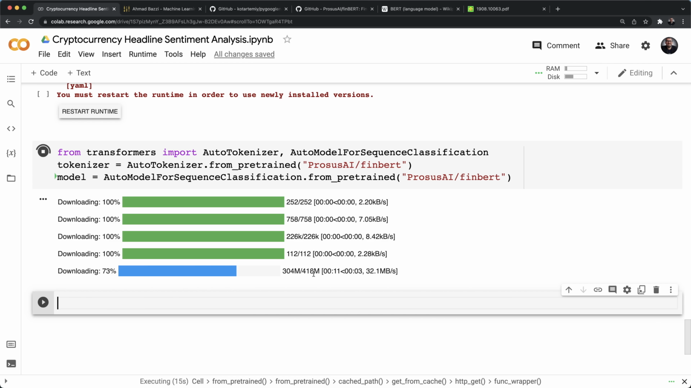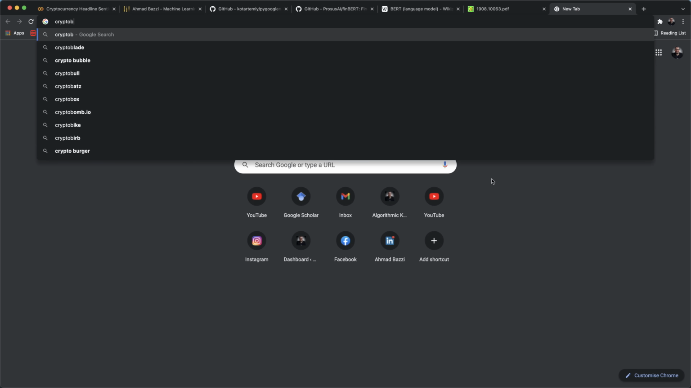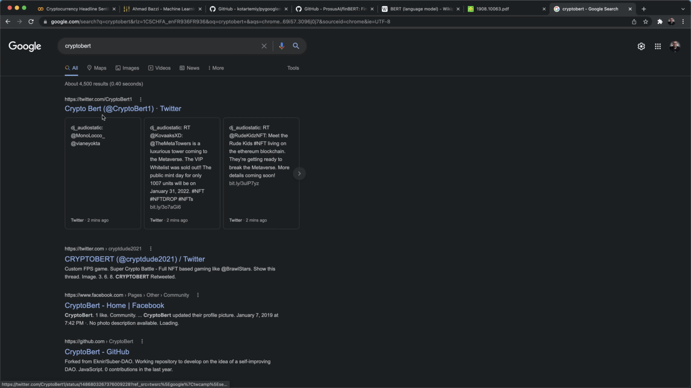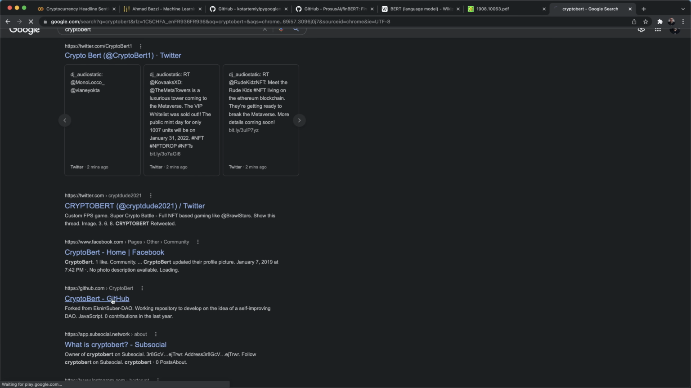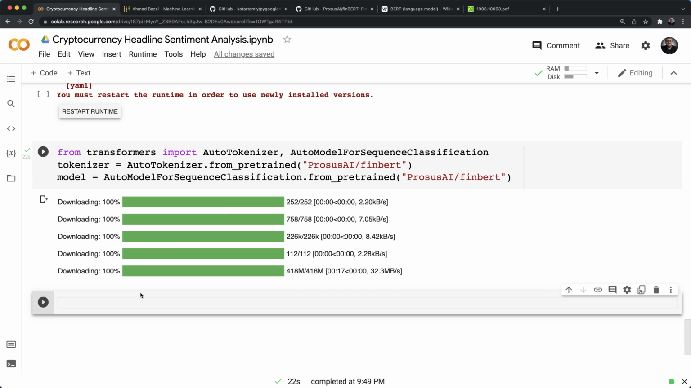This contains tons of financial juicy data that will turn out to be good for our cryptocurrency headline sentiment analysis. I'm pretty curious if maybe someday in the future we're going to have a crypto BERT. Actually, let me Google that. Crypto BERT. There's a Twitter account in the name of crypto BERT. Not sure. There's a GitHub. It's an account. Okay, good.